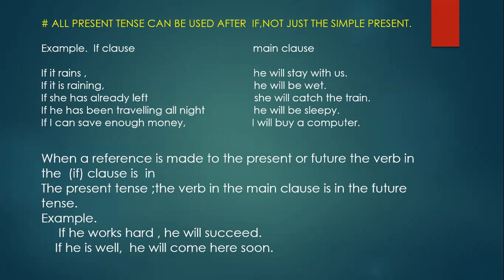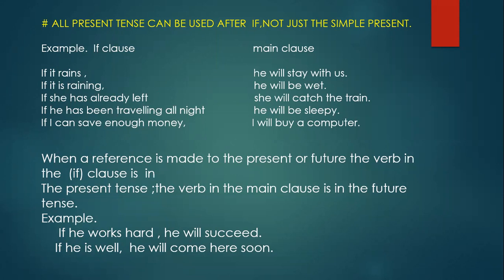I told you all present tenses can be used after if, not just the simple present. See the if clause and the main clause. The if clause expresses something that has to be fulfilled, the condition to be fulfilled.